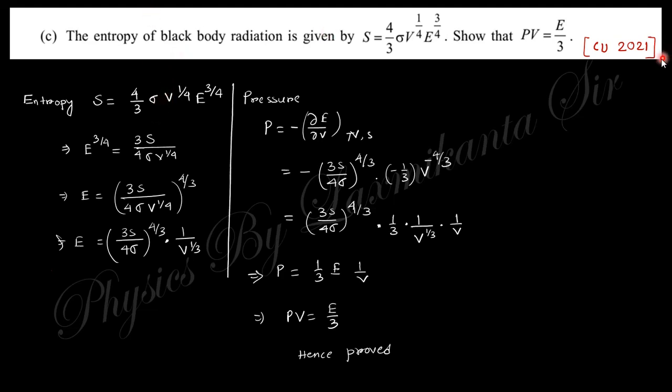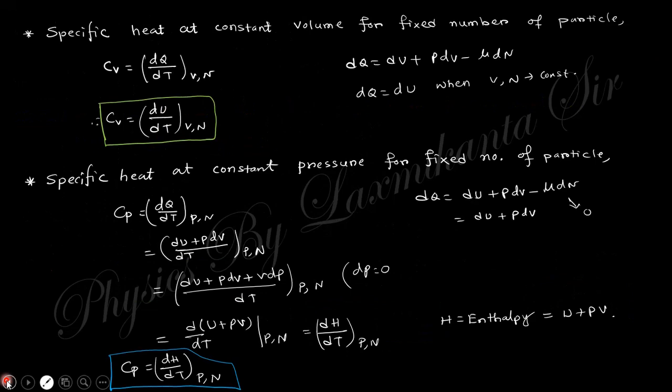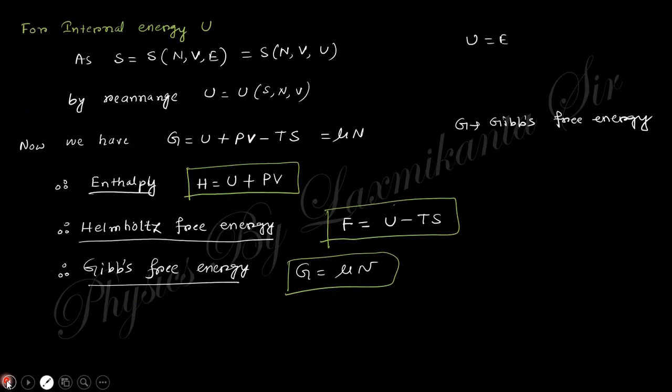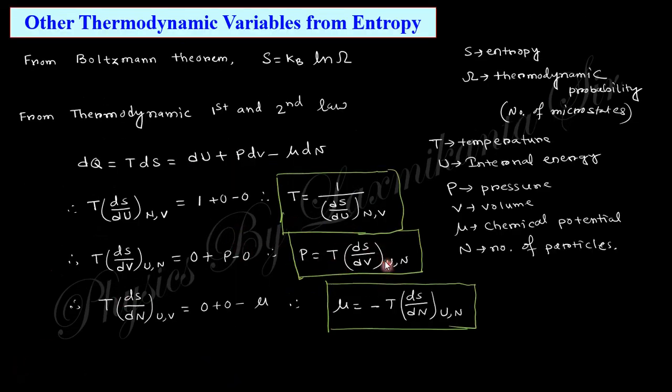In CU 2021, they asked: the entropy of a black body radiation is given by this expression, and you need to prove this one. So you have the value of entropy, and from that you need to find out the pressure. Entropy to pressure can be obtained using this formula, T ds by dv. Directly you can use this one, no problem.